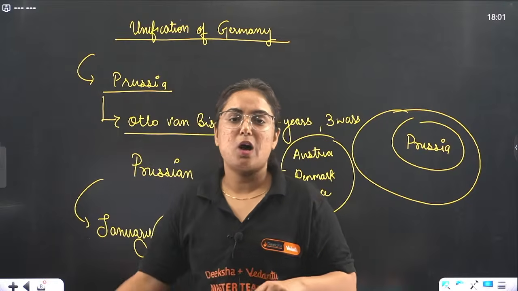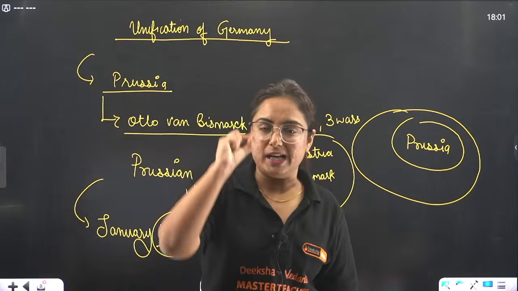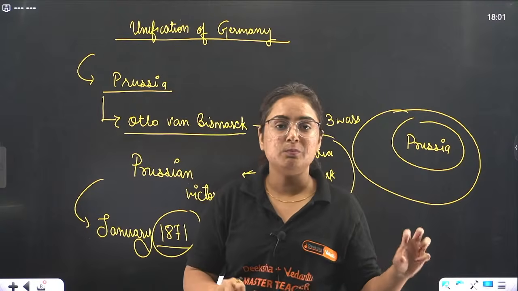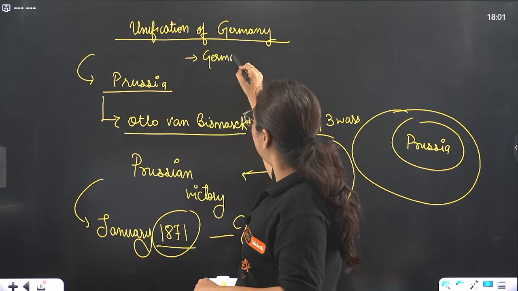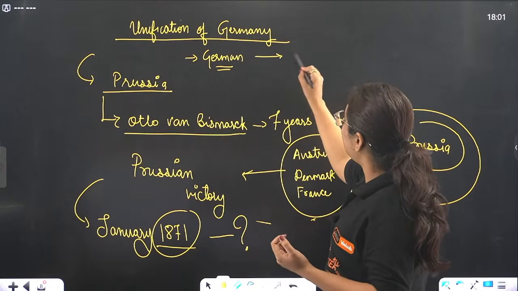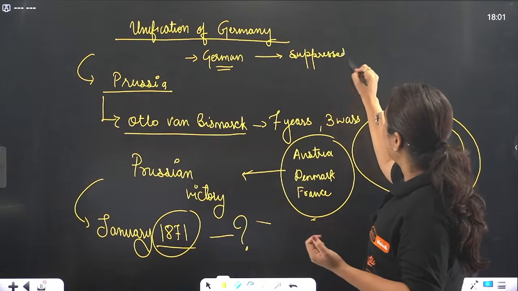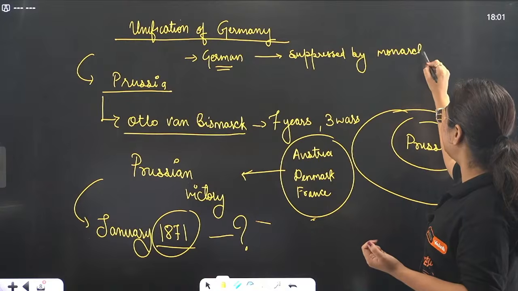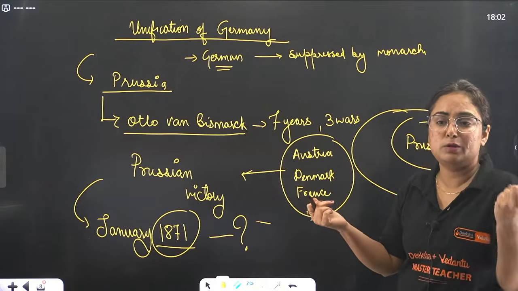Fine. So this is how Germany became unified. One point that I need to tell you, which I missed in the starting: every time the German middle class wanted to form Germany, they were suppressed. They were always suppressed by whom? By the monarchy. Obviously the monarch did not want to unite Germany, because they knew that then the people would become the power.